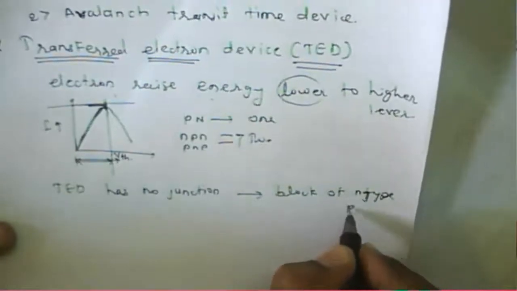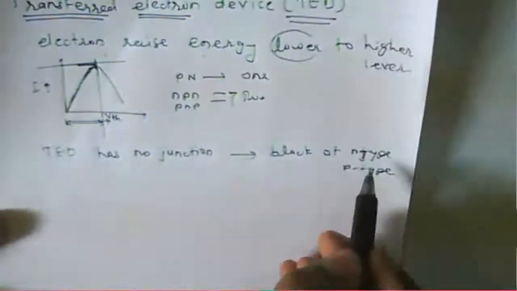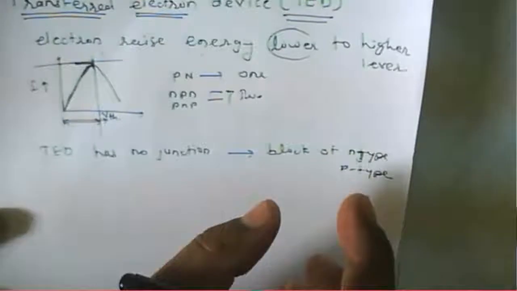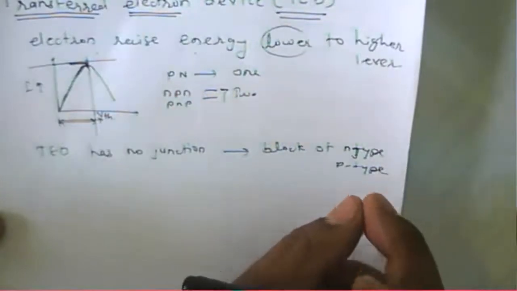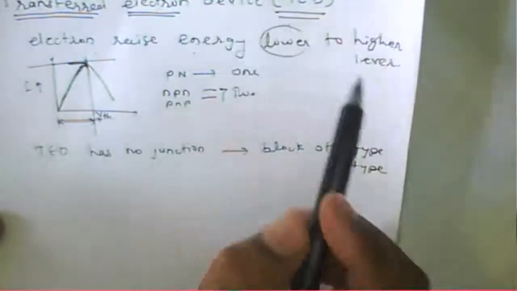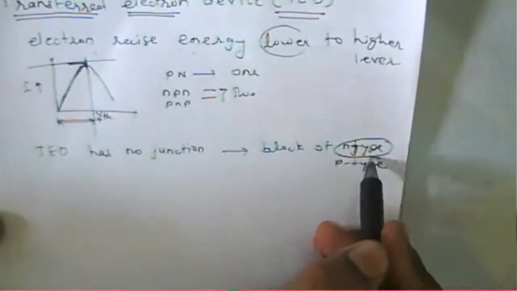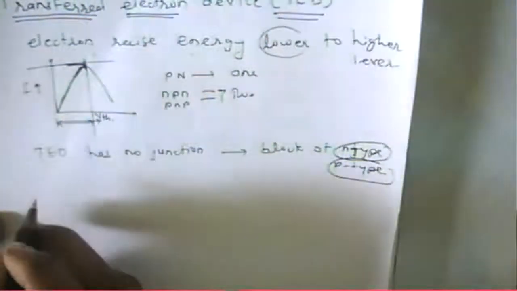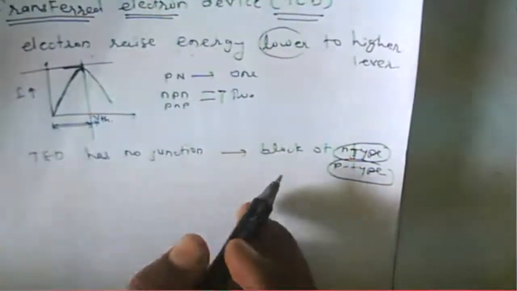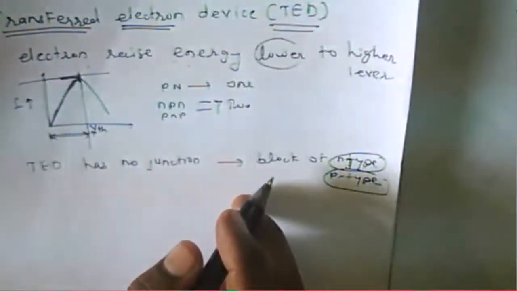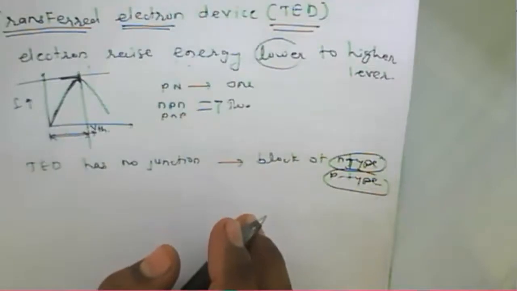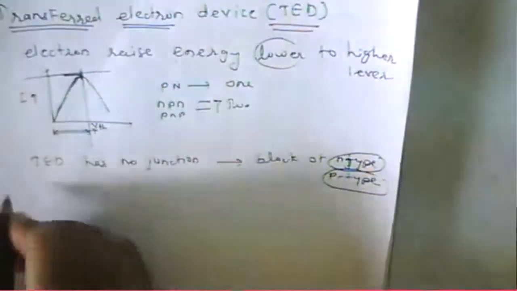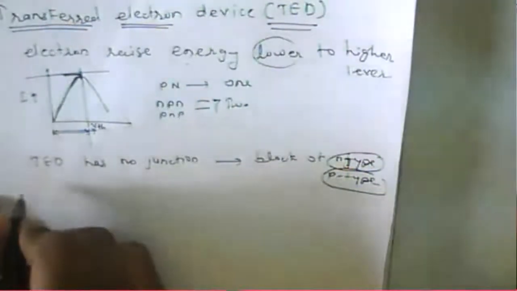It means it has only a block of either N type or P type material. Whatever device or Gunn diode we are talking about is made up of only N type or only P type material. So the transferred electron device is made of either N type or P type, with no P and no N together, and that's why there is no junction.